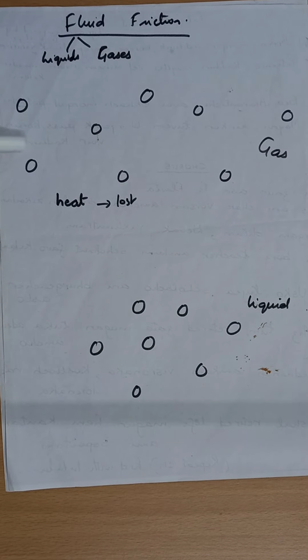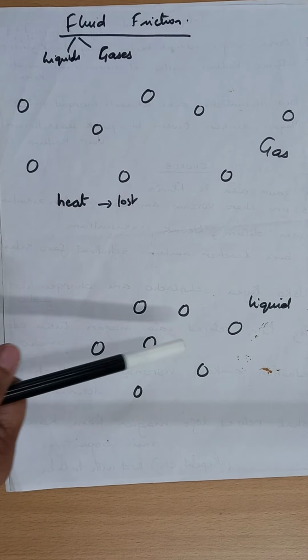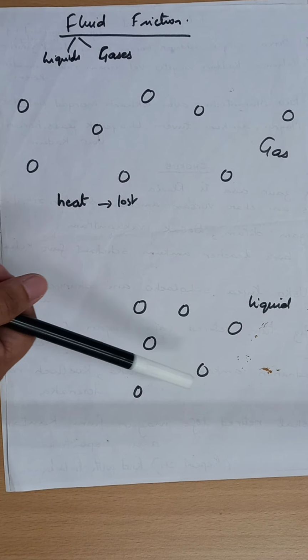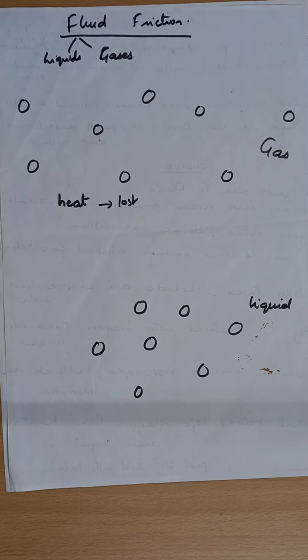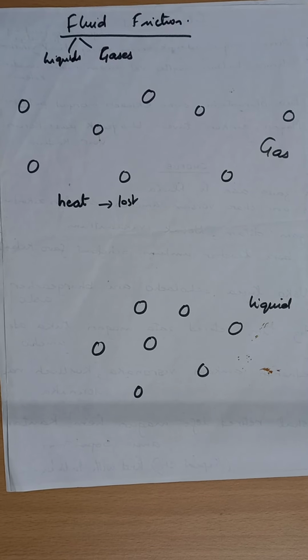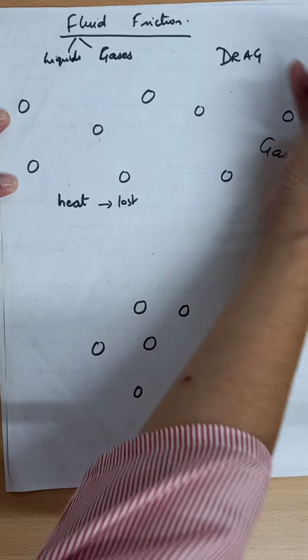Now whenever any object moves through a gas or whenever any object moves through a liquid, there is friction between the body of that object and the particles of the gas or the particles of the liquid. This frictional force which is exerted by fluids is referred to as drag.